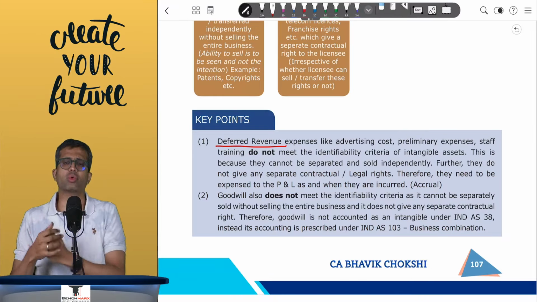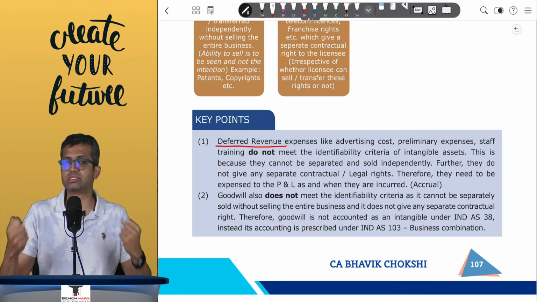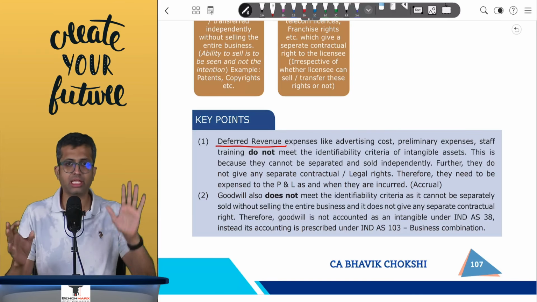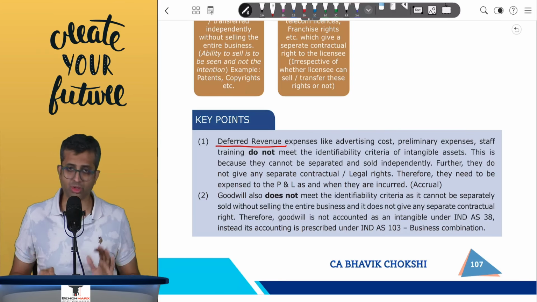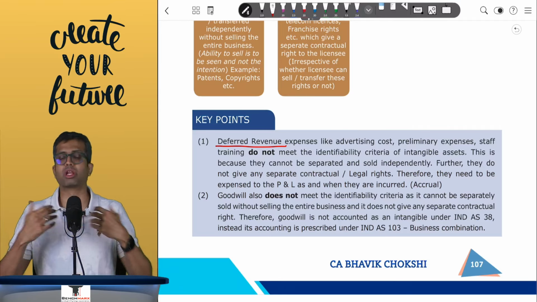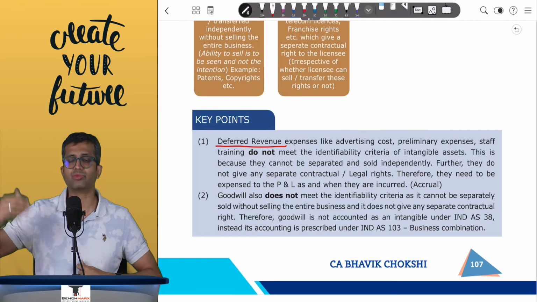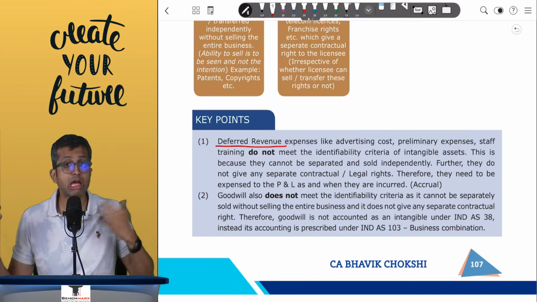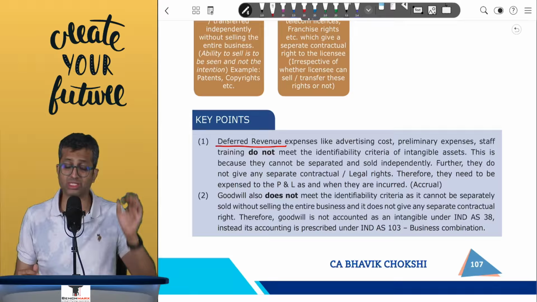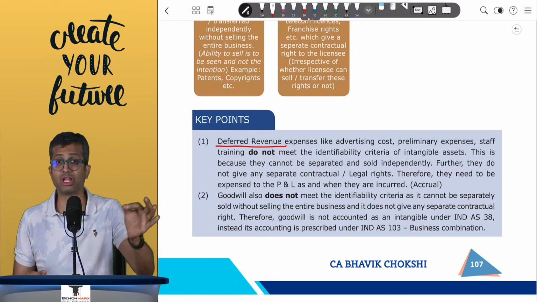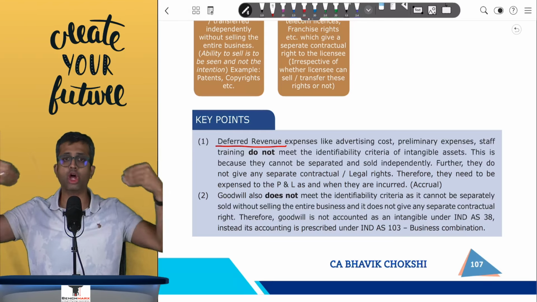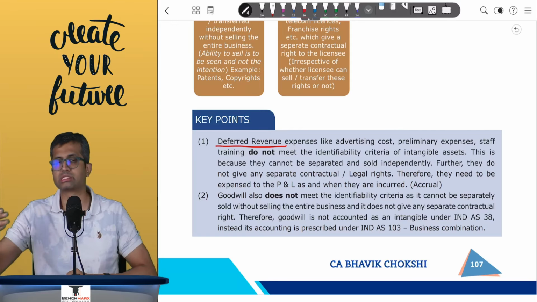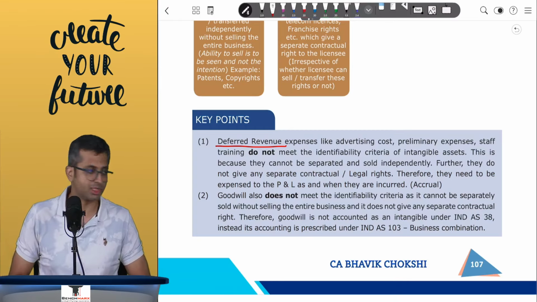You cannot separate out and sell them, or they don't give you a license or a right, and hence they will be recorded as an expense as per accrual as and when they are incurred, no matter how convincing they try to be in telling you that the benefits may be received over the future years. Remember, accrual overrides the matching concept, which means the expenses are to be recorded when they are incurred, that is when ads are displayed or when training is done, and not necessarily when you expect to fetch the benefits out of this.